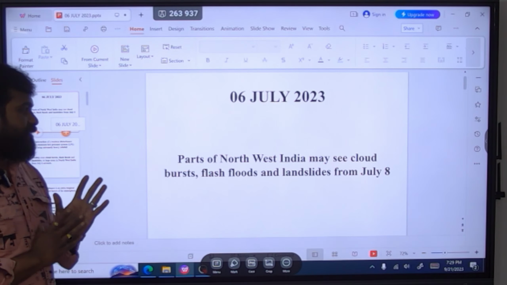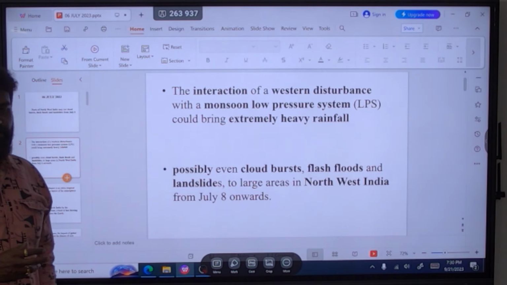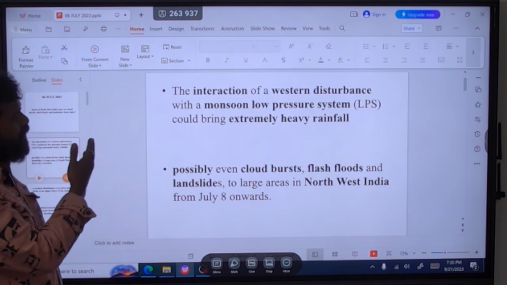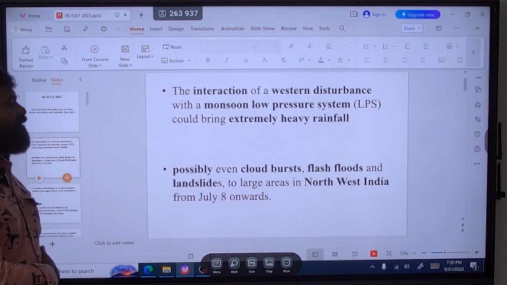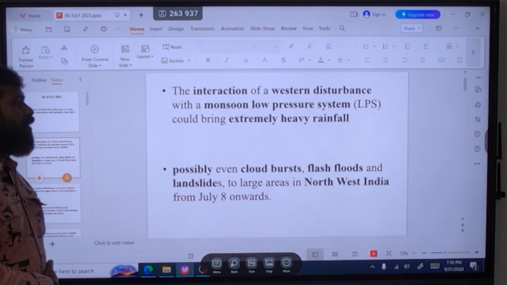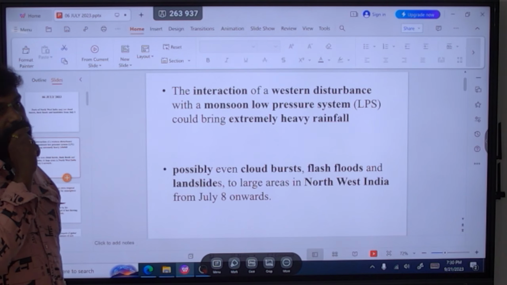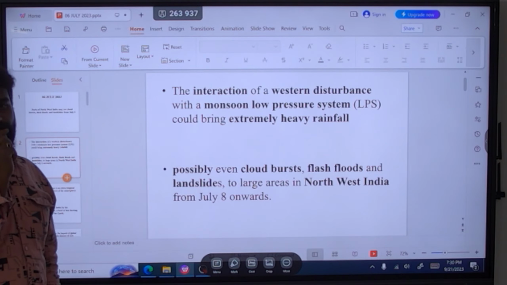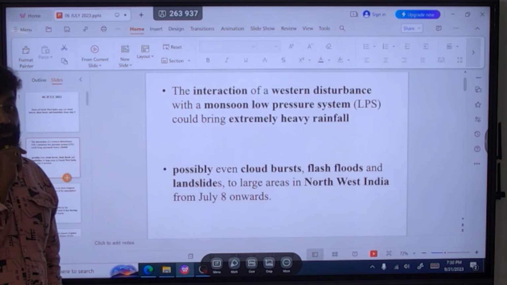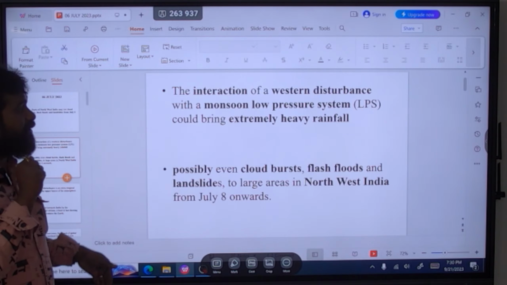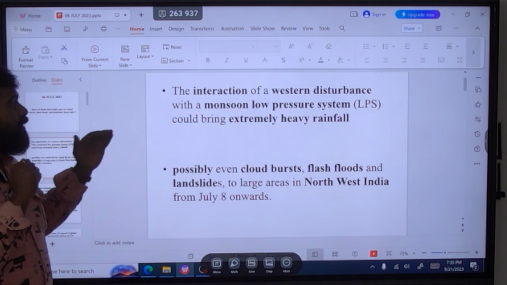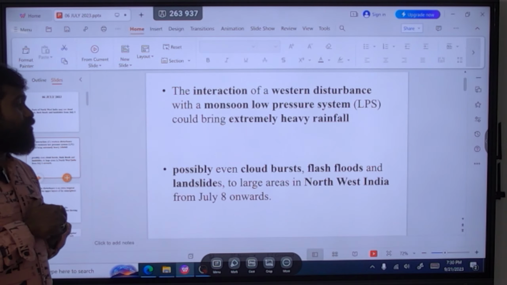Why is it called the monsoon low pressure system? Because whenever there is a high temperature, we will have a low pressure. That's why the monsoon low pressure system is there. We know that the western disturbance occurs during the winter time and withdraws during the summer time. But when summer comes, this western disturbance has not withdrawn.